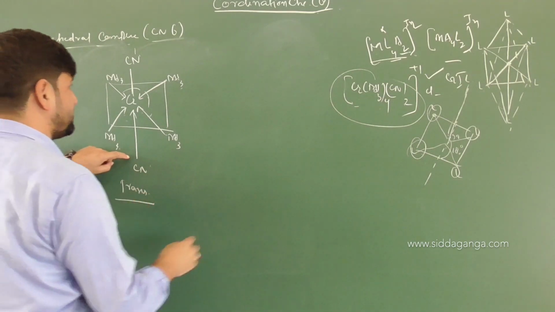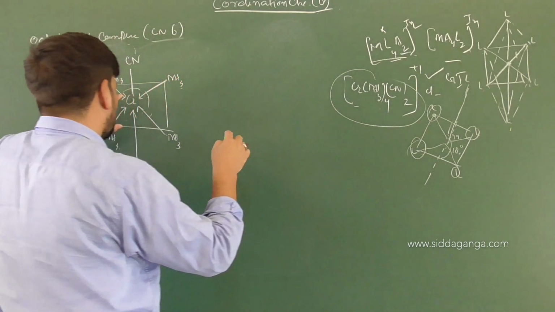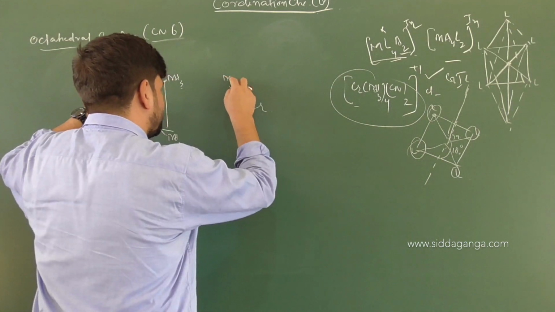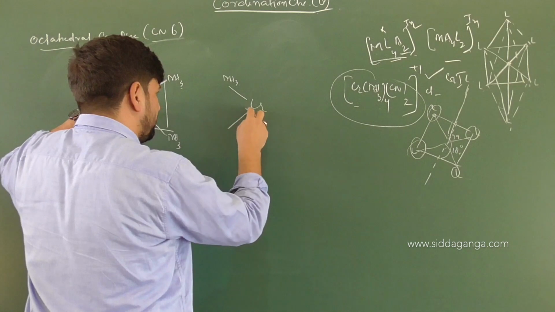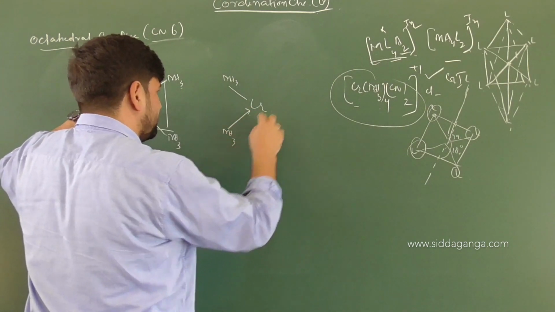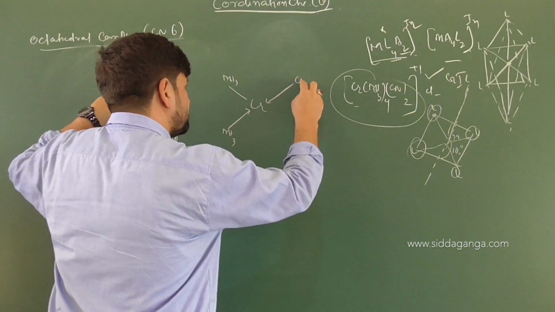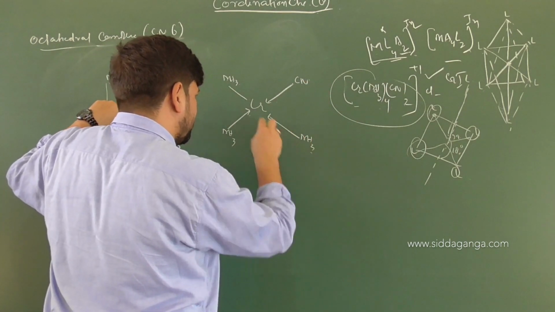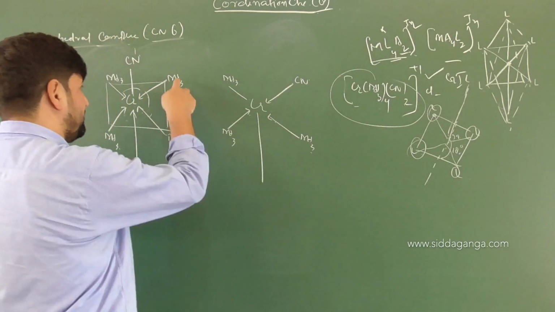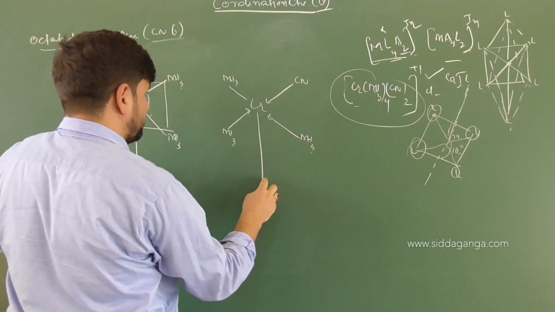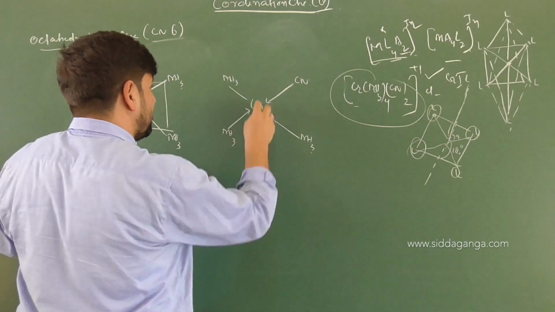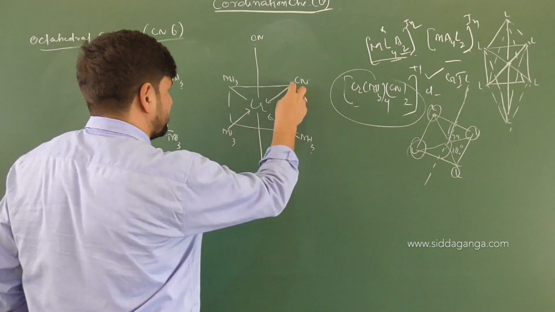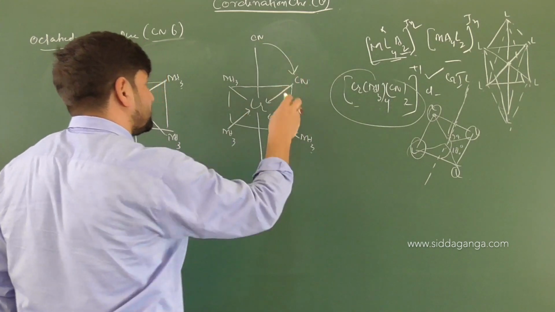If you want to draw it as cis conformer, the cis geometrical isomer, then you will have chromium. You got which one? You have NH3 here. Very good. Then again, you have which one? NH3 here, right? Here also, you have got CN, then here you got, again you have NH3, then as usual I have replaced this CN, ammonia here. So what's the group here now? We got NH3 here, and one above the plane we have CN. Now have a look, this is a planar structure, and these CN are present on the similar side.